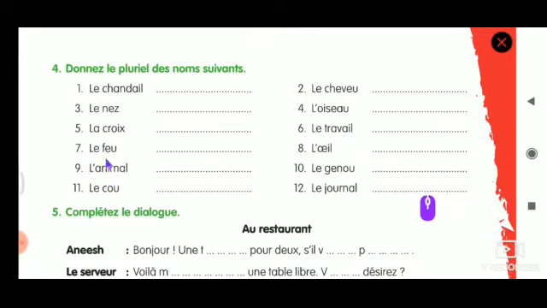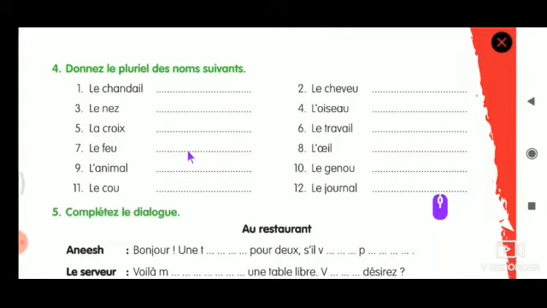Seventh one, le feu. This is rule number 5. Whenever it is EU, add an X to make it plural. So LES, space, FEUX.